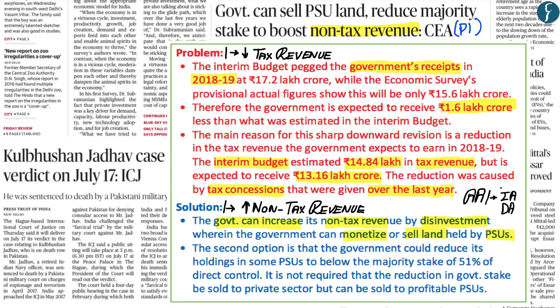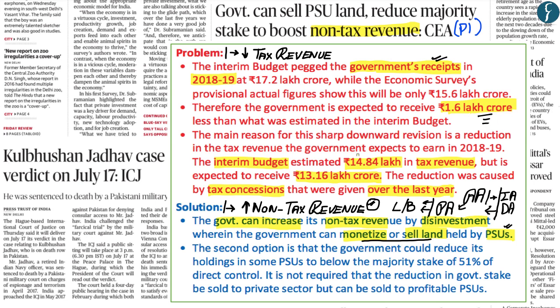Now the land property of Airport Authority of India which are located near the international and domestic airport are located within the prime areas of those cities, whereby the hotel industry, the warehouse industry, the logistics industry would be willing to pay a large amount of money to either lease or buy this land from the Airport Authority of India. And it is within that context that the Chief Economic Advisor has said that the Government of India can monetize or sell the land which is held by the public sector units, which would then increase the non-tax revenue for the Government of India and thereby fill the gap of around 1.6 lakh crore which the Government of India is